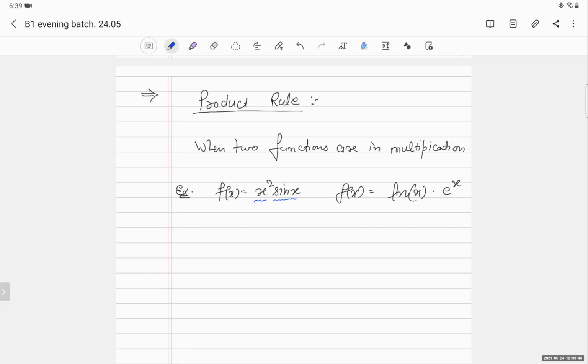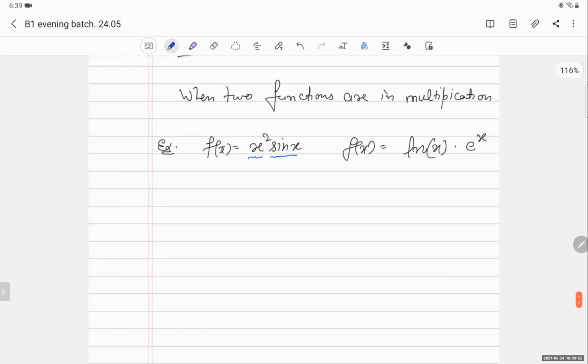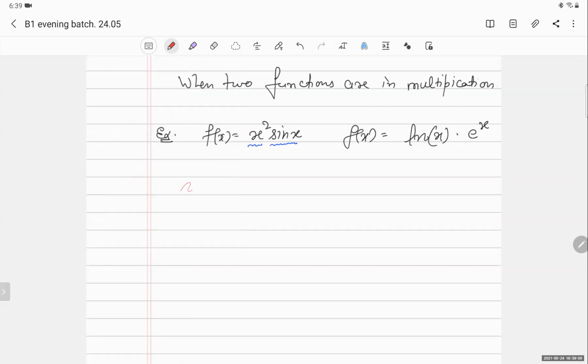No. When two functions are in multiplication, we use the product rule. So the product rule is, suppose I have two functions, d by dx of u dot v, where u and v are two functions of x.